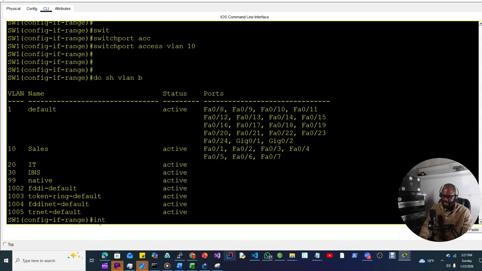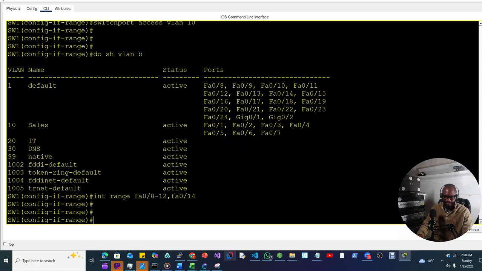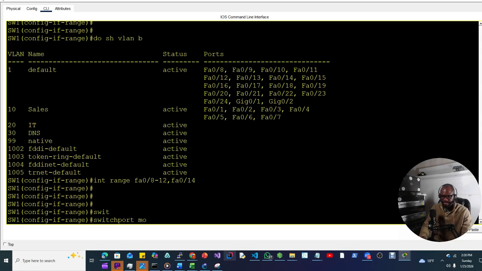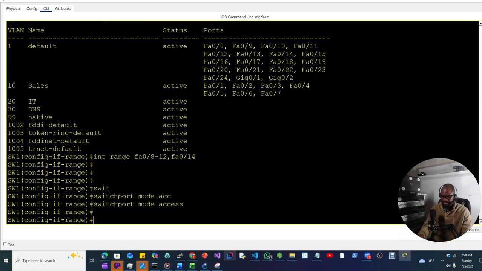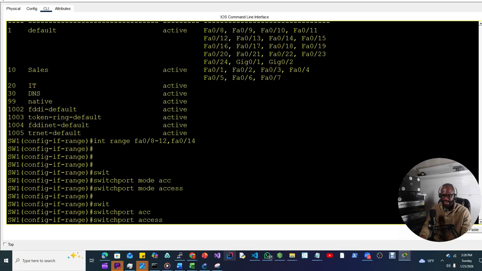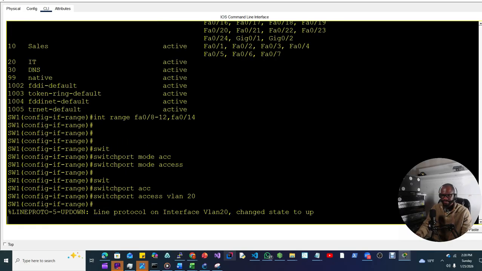Now, interface range, let's take care of the VLAN 20 ports. Interface range FA0/8 through 12. Now we're skipping 13 and moving to 14, so we have to add a comma, FA0/14. We put a comma because there is a break. If it was just straight from 8 to 14, then we wouldn't need to put a comma. We say switchport mode access, switchport access vlan 20.